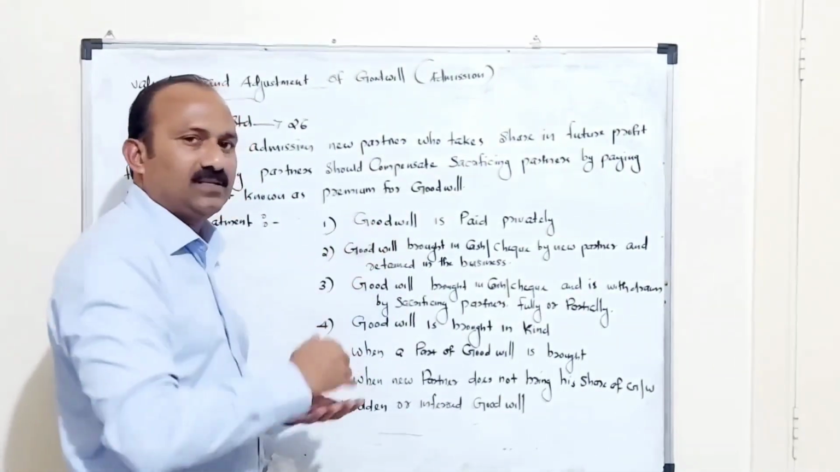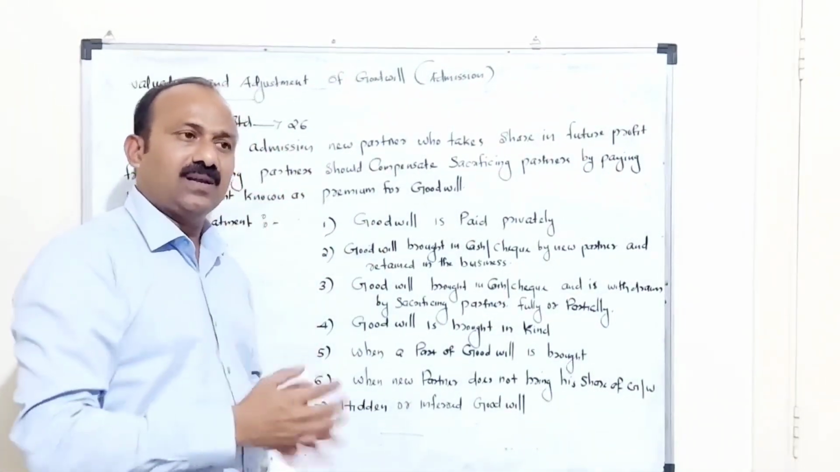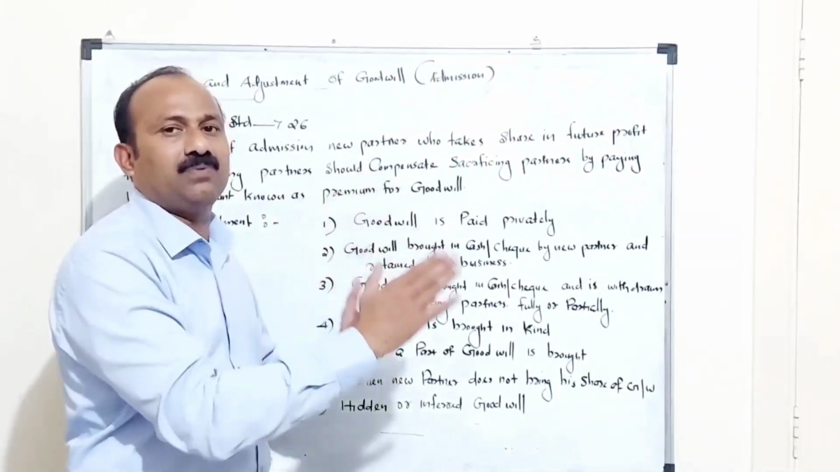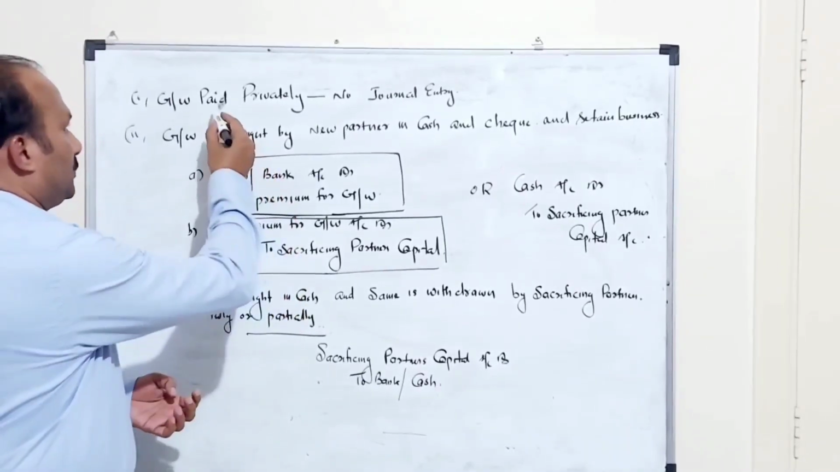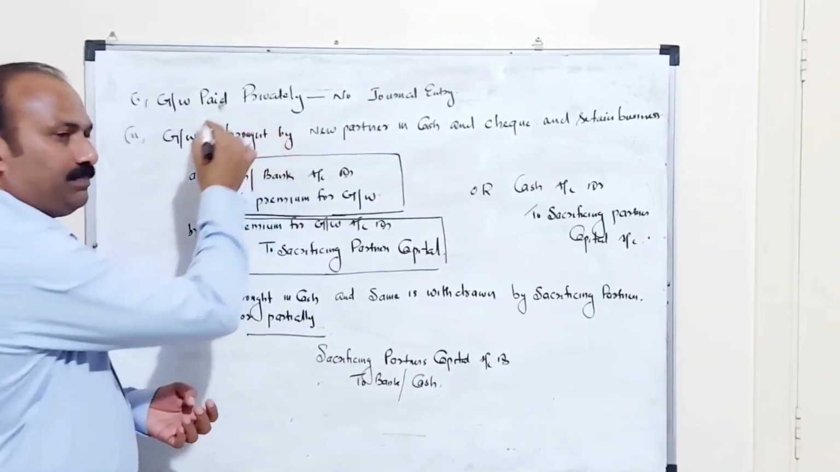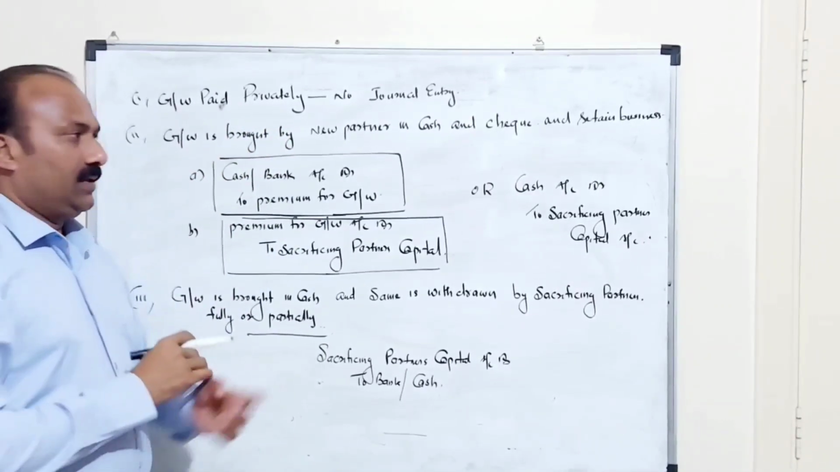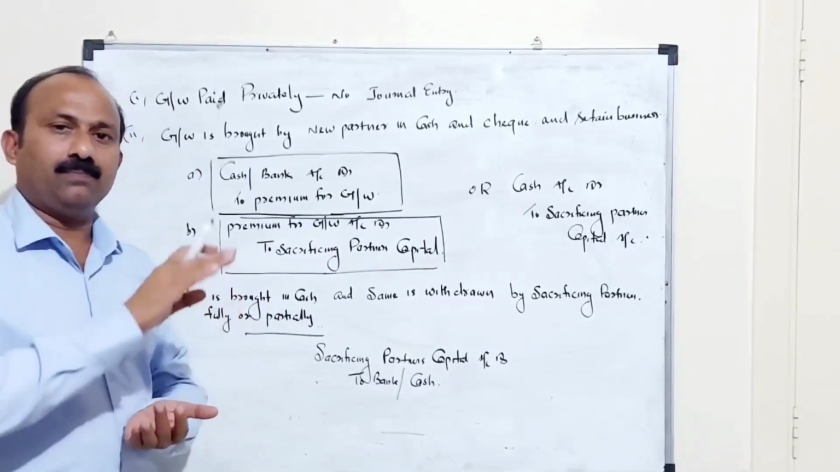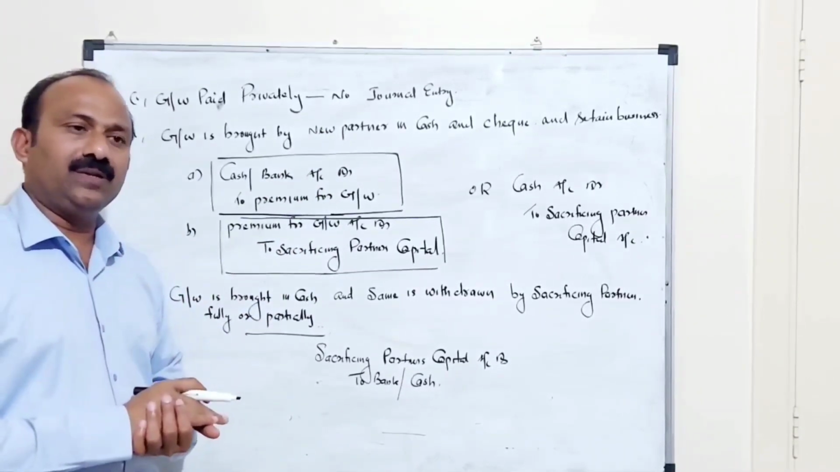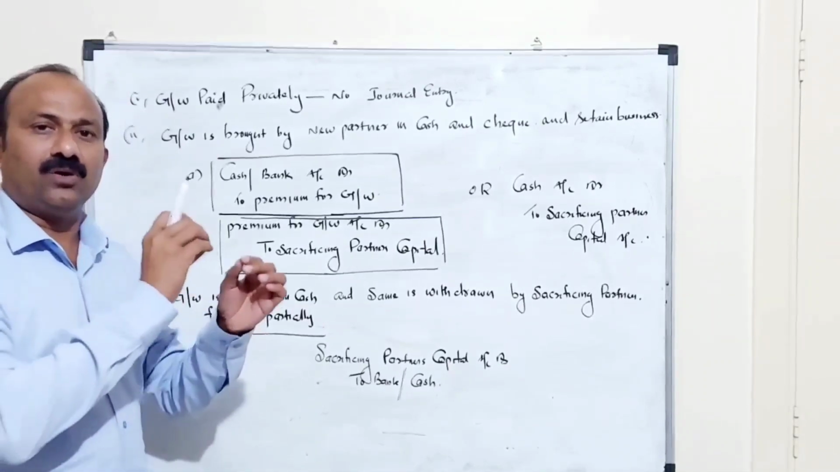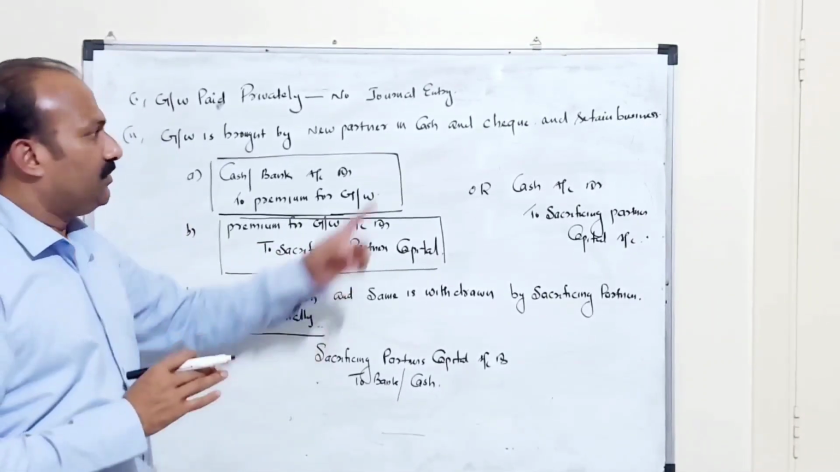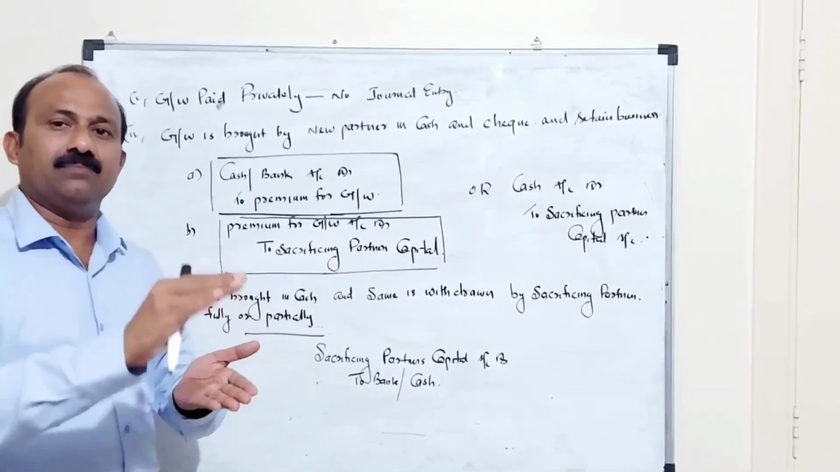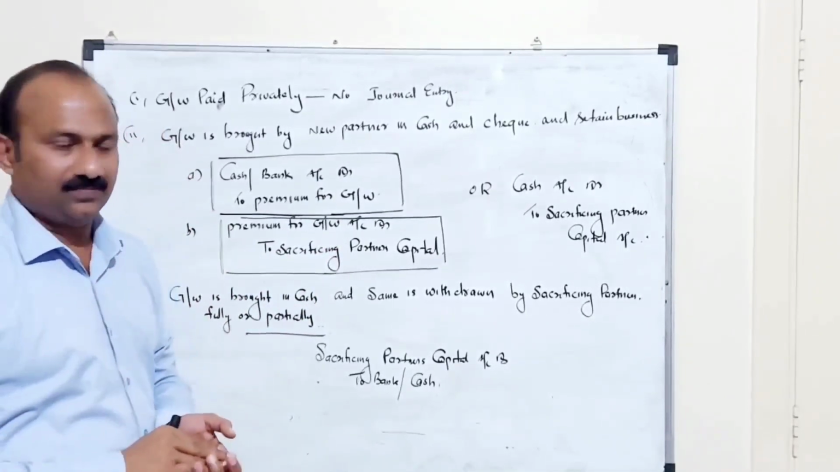After this, we can discuss one by one the adjustment, how it is reflected in the books of account of the partnership firm. First point is goodwill is paid privately. Here, goodwill is paid by the new partner privately, so no amount is shown in the books of account. That means no journal entry is required because it is paid privately by the new partner.